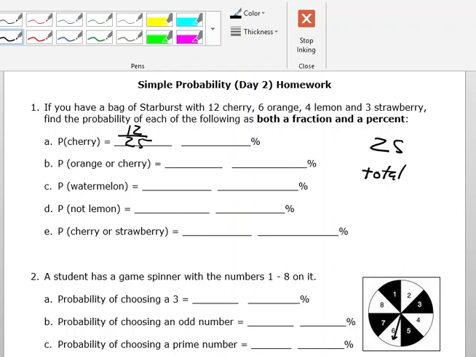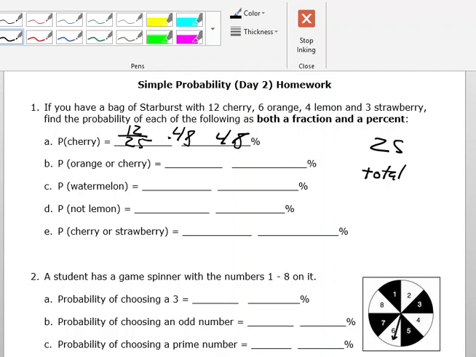In order to find the percent, I'll take my calculator and divide 12 by 25, and I will get 0.48, or 48%.